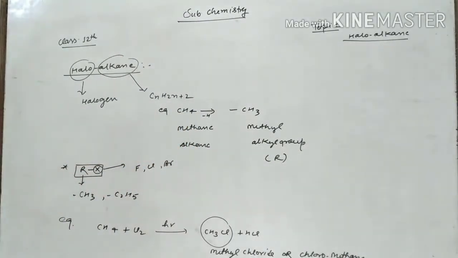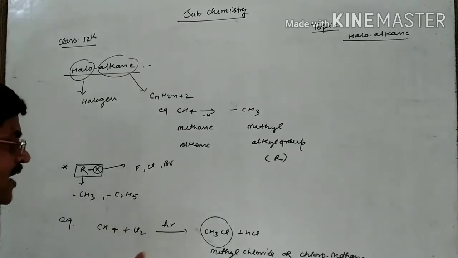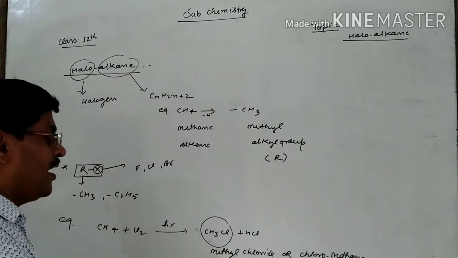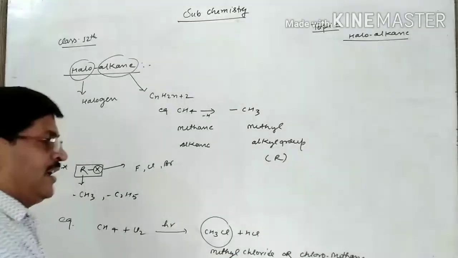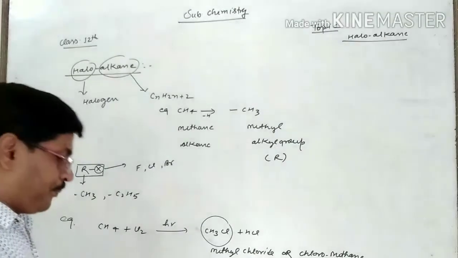So you are seeing that if a hydrogen atom of the parent hydrocarbon is substituted by the halogen, then the product formed is the haloalkane, commonly known as methyl chloride or alkyl halide. And in IUPAC you know that this one can be written as chloromethane.